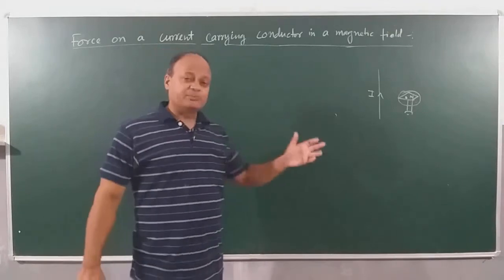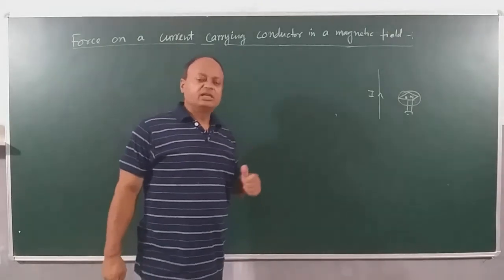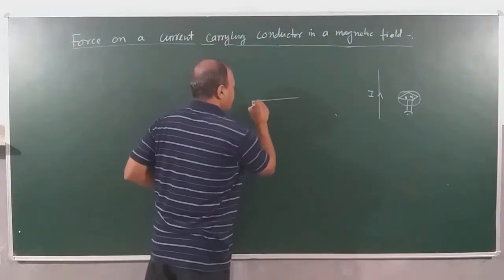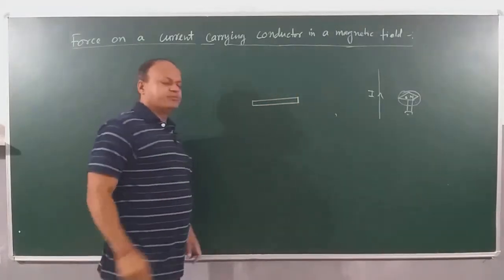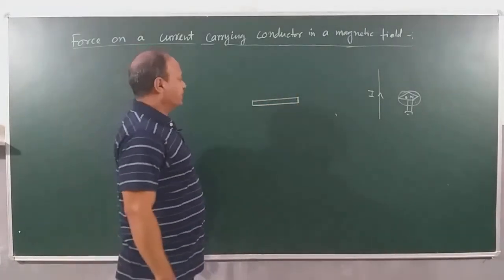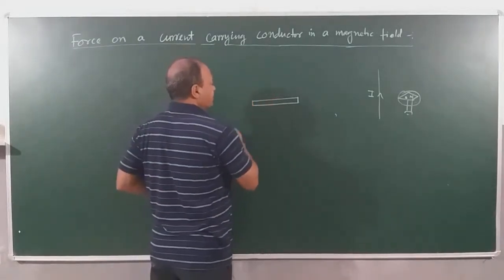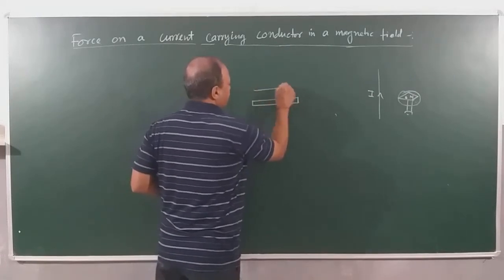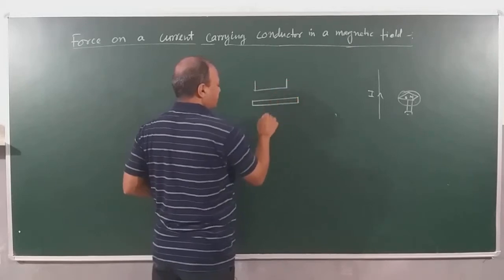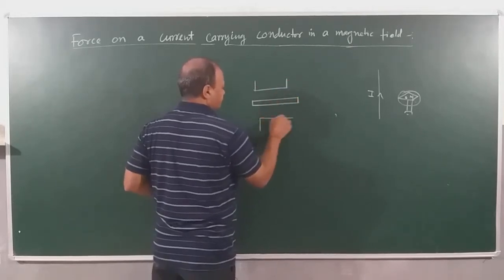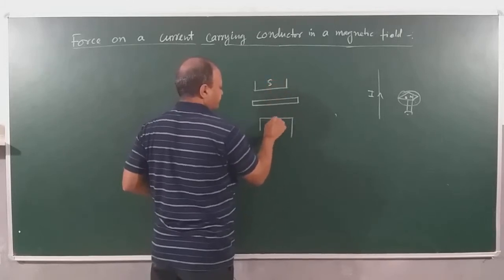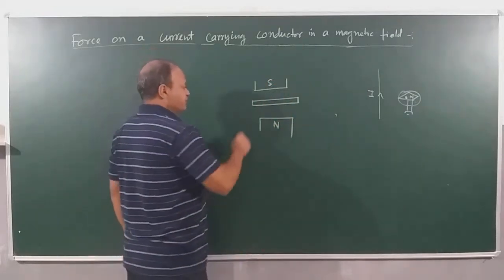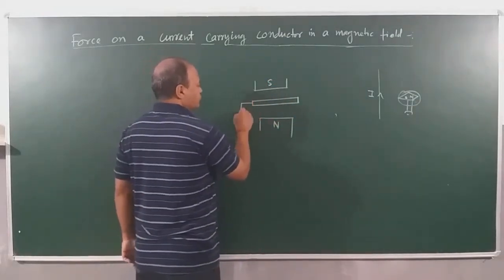Now, we can perform an activity experimentally also. Imagine a situation here. We have a light wire or a stripe which is made up of aluminium, and this wire is placed between the poles of a magnet. Suppose I am applying the magnetic field by using a horseshoe magnet. This is North Pole and this is South Pole. And then this aluminium stripe is connected to the source of current. I connect it here to the source of current.